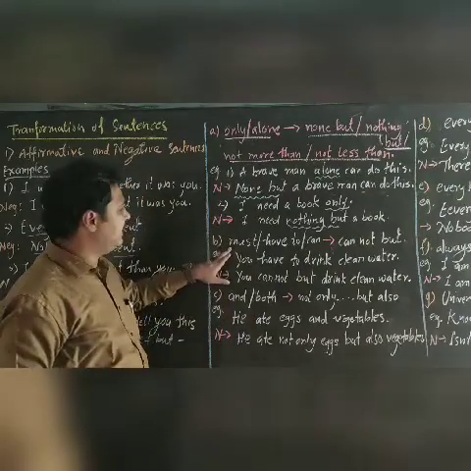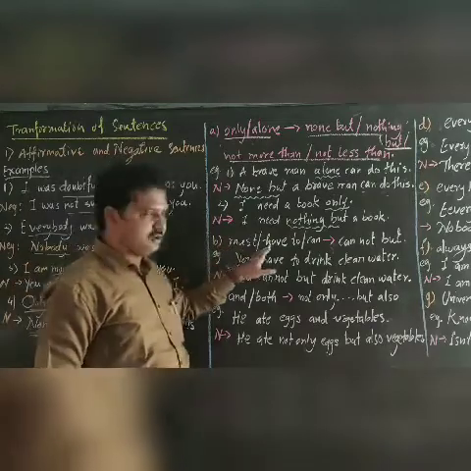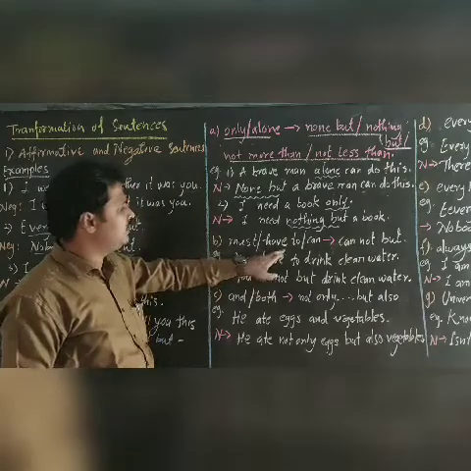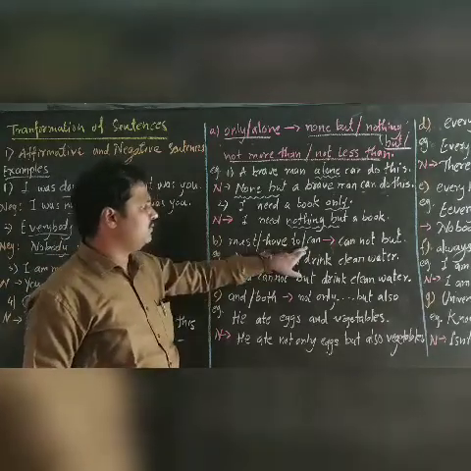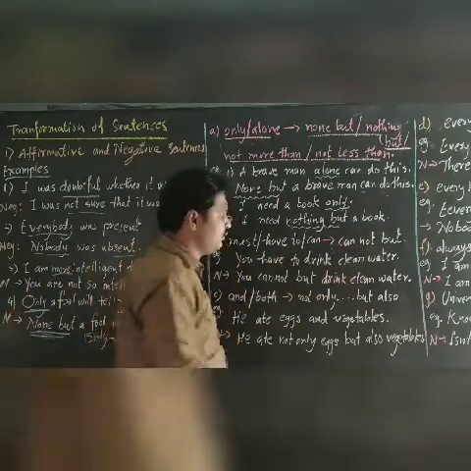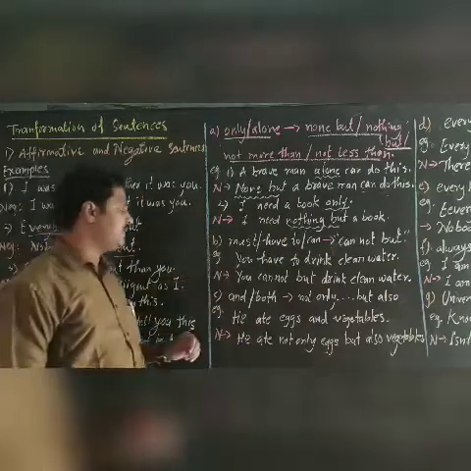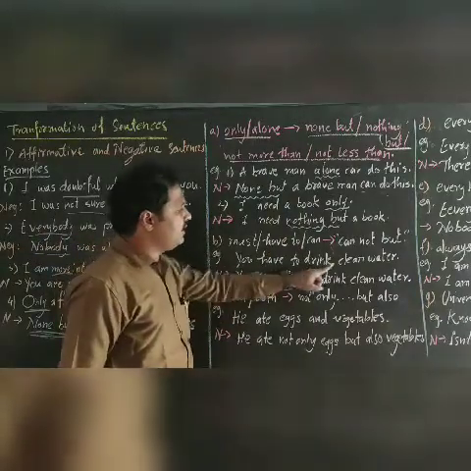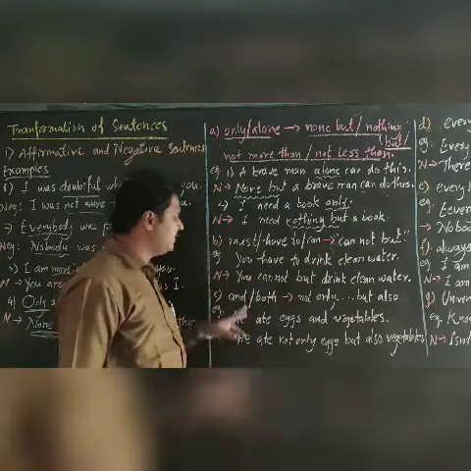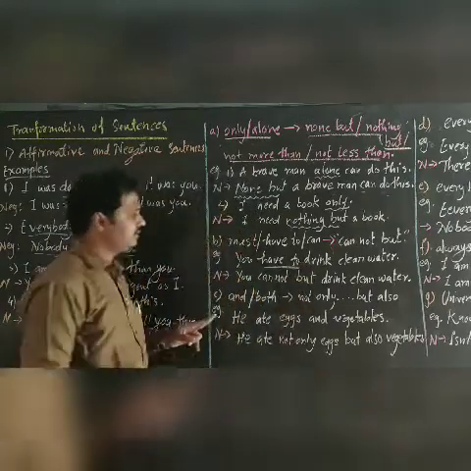Let's take the next one. If in the sentence there is must, have to, or can, these show obligation. If these words are there, then we have to transform it using cannot but. For example: You have to drink clean water. Obligation is there, compulsion is there.